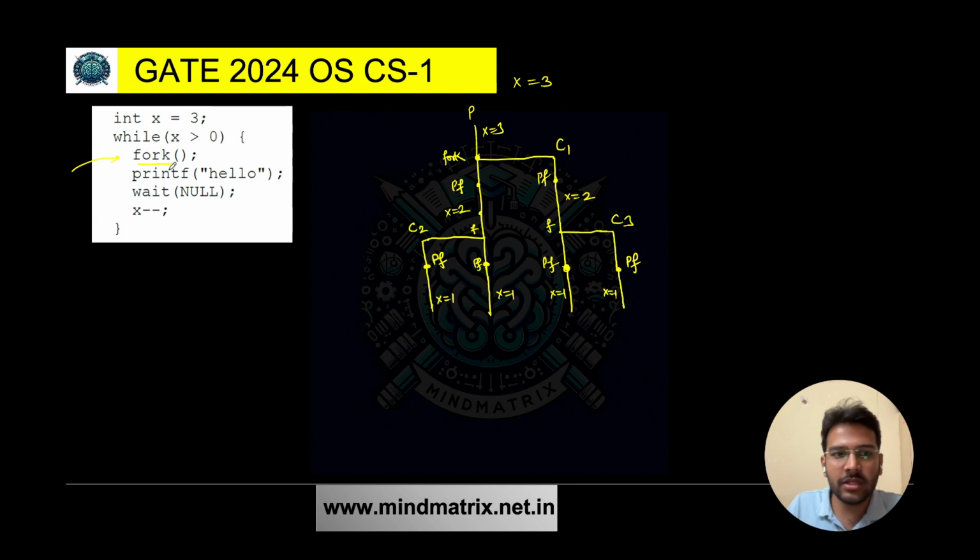1 is greater than 0, yes, then the fork system call. So we can say for the parent another fork system call will be there, so one more child will get created. And for this C2 also, its child will get created. The fork system call is there, right? So let's say it is C3, let's say it is C4.